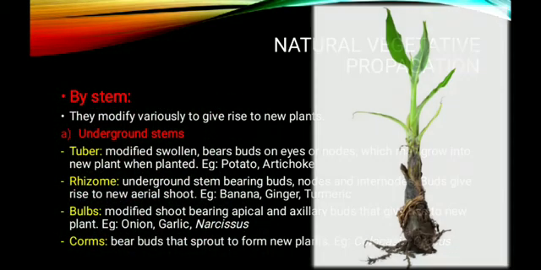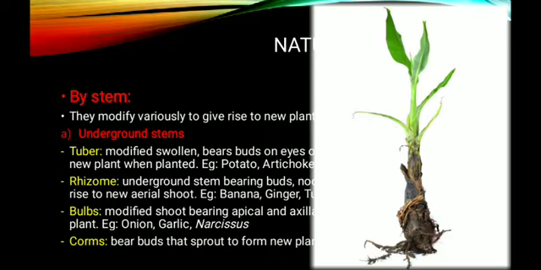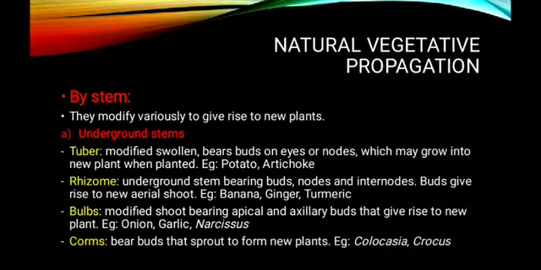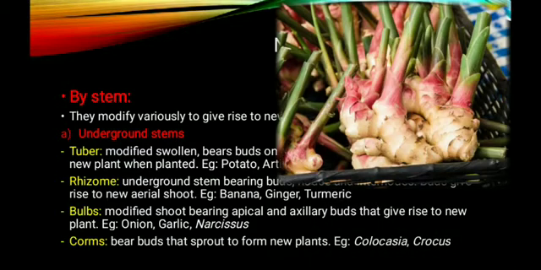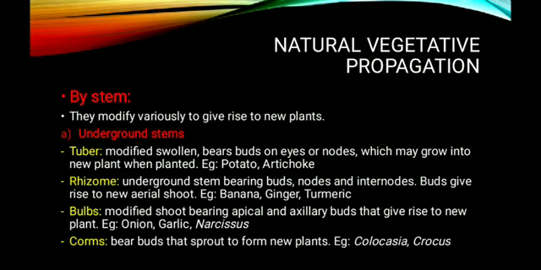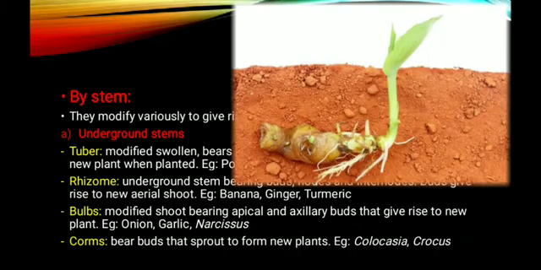The next one is the banana sucker. So this is banana rhizome. So this rhizome also develops as a new individual. The next one, ginger, the rhizome of the ginger, gives rise to a new plant, as well as the rhizome of turmeric. So turmeric, Curcuma longa, also reproduces by the help of rhizome.